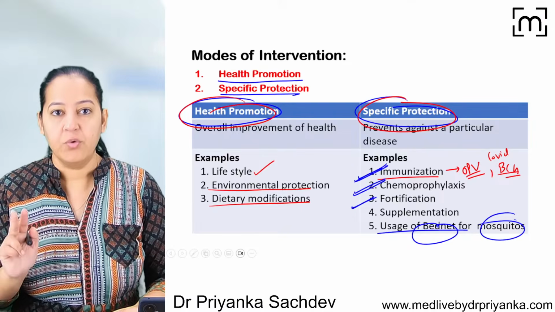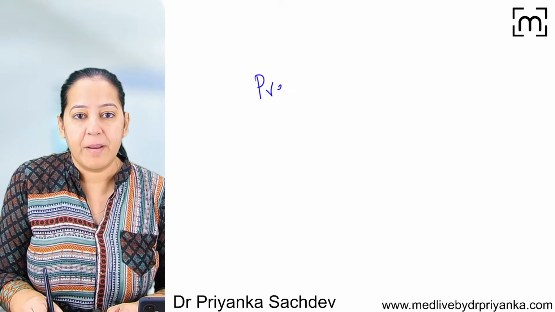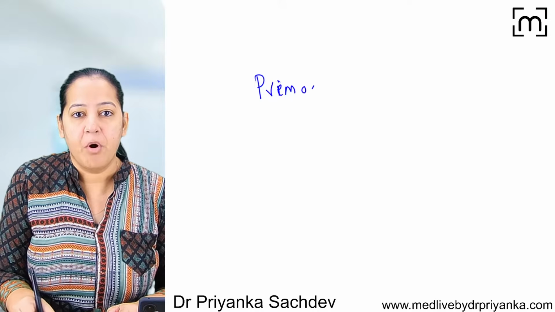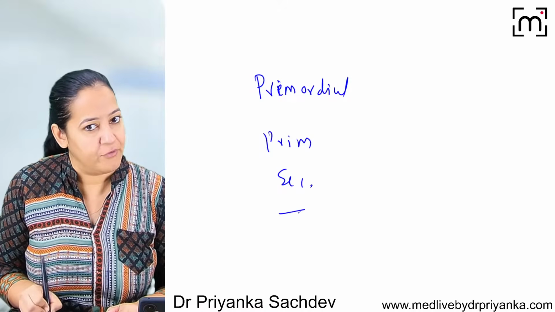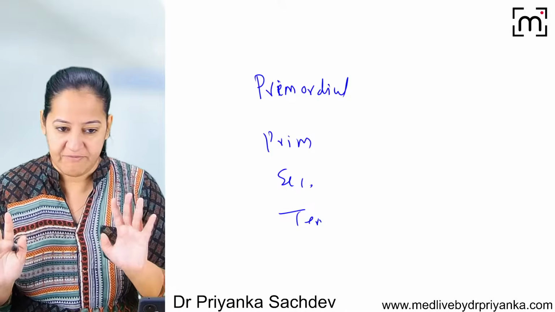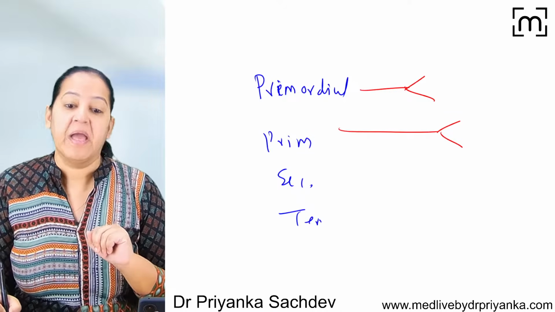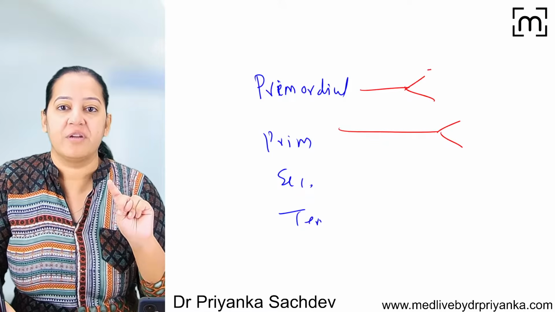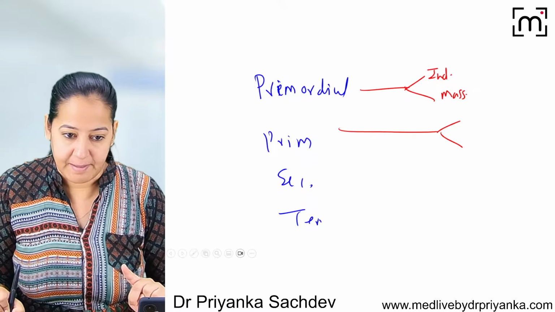So I'm teaching you the levels of prevention. I taught you first the primordial level of prevention, the second I taught you primary, the third is secondary, and fourth is tertiary. Definition, I guess you all got the definitions very clear. Now we are understanding the two modes of intervention in each of them. In the primordial, the two modes of intervention I told you: individual education and mass education, and we have understood well with the examples.